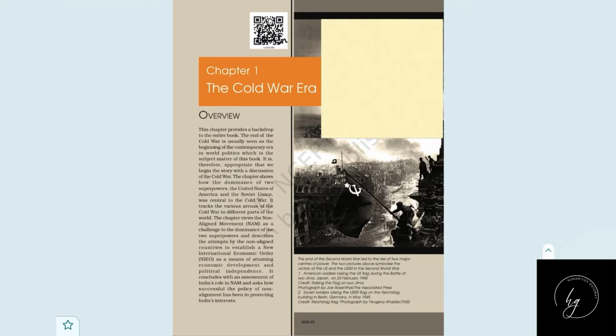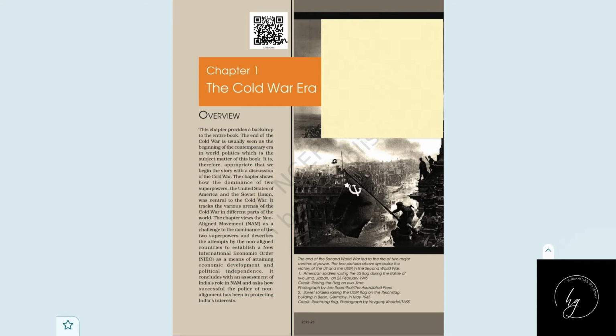So, the title of our textbook is Contemporary World Politics. What is contemporary world? Contemporary means happenings of the present. Contemporary world means a group of ideas in our present time, or the world occurrences in our present. Okay, and we are going to discuss the world politics in this contemporary period. And this contemporary period started after the Second World War.